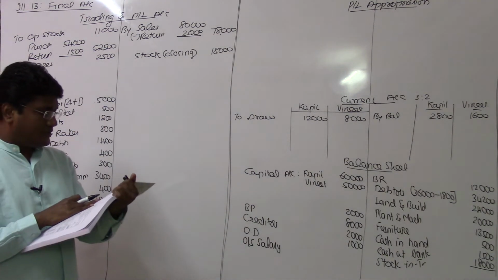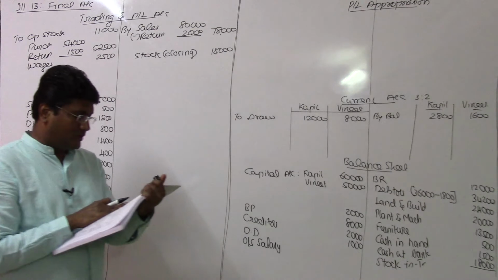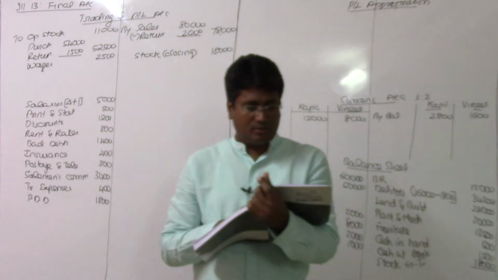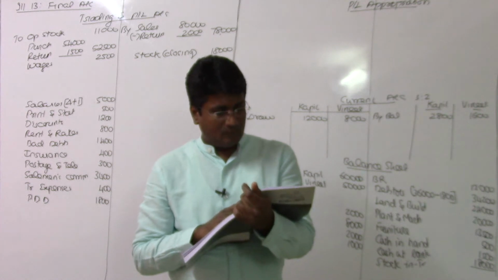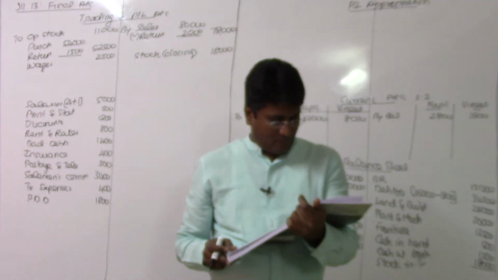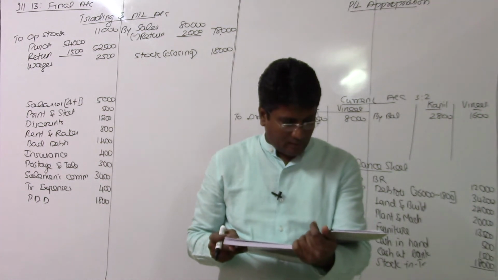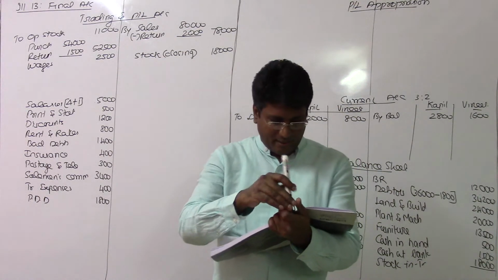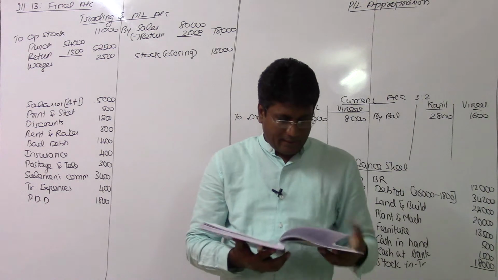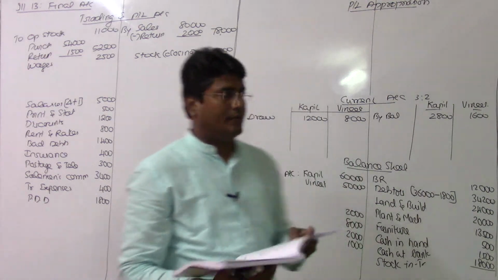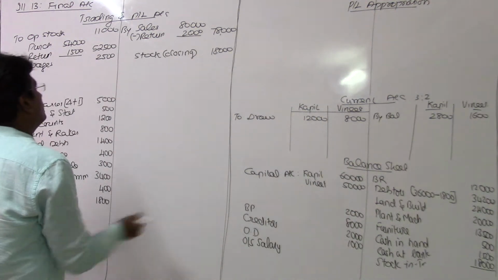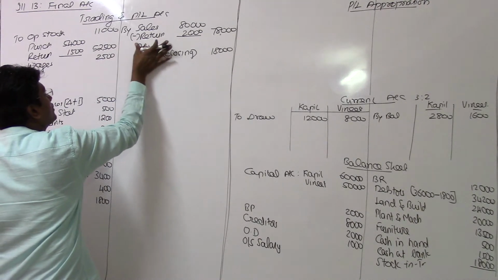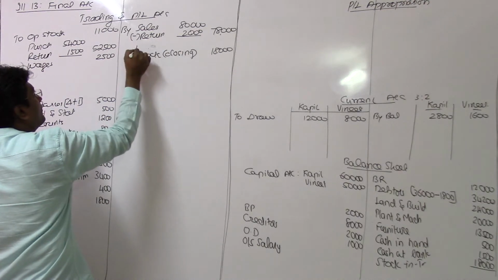Goods worth rupees 8,000 were destroyed by fire on October 10, 2016. The insurance company agreed to pay rupees 7,000 in fulfillment of the claim. If there is any abnormal loss, that abnormal loss should be credited in the trading account and debited in the P&L account, and any amount recoverable will be credited in the P&L account. That's the way you can treat abnormal loss, which should be transferred to the profit and loss account.